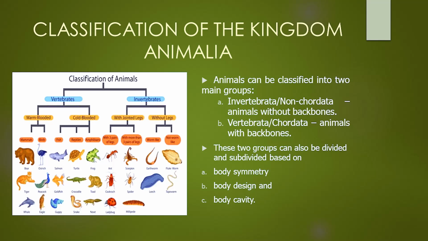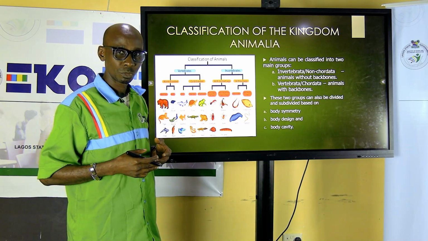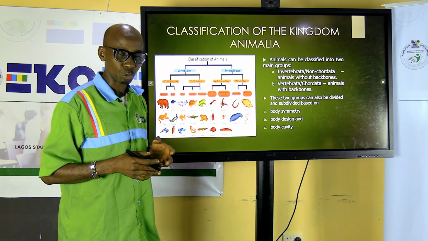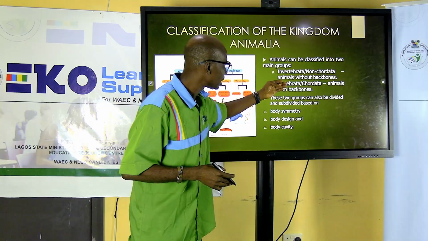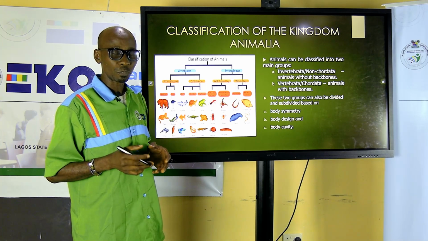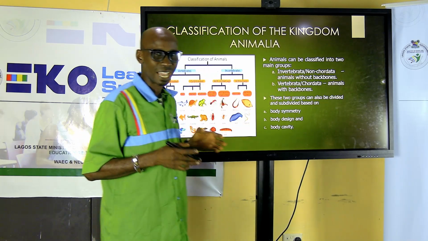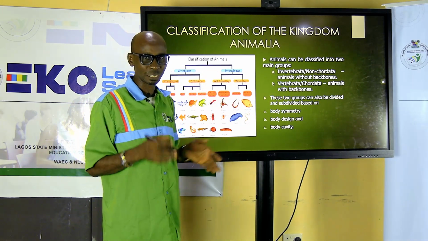The kingdom Animalia is divided into two subgroups. We have the Invertebrata or non-chordata, which means they lack a backbone or they lack a notochord. The second one is Vertebrata or Chordata. For purposes of exams, WAEC and NECO now accept Chordata as the phylum for the animal kingdom.